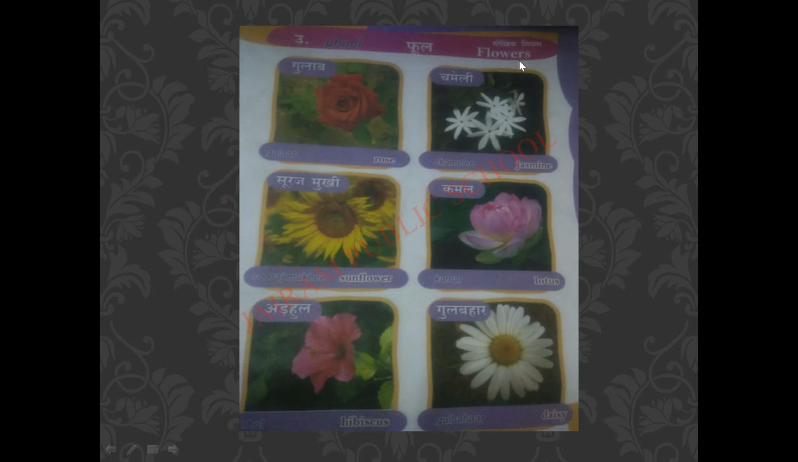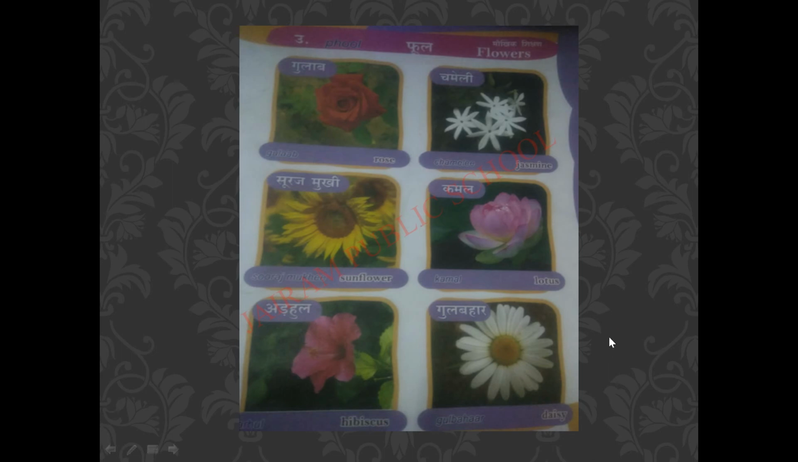Fool, flowers. Gulab, rose. Chameli, jasmine. Surajmukhi, sunflower. Kamal, lotus. Athul, hibiscus. Gulbahar, daisy.